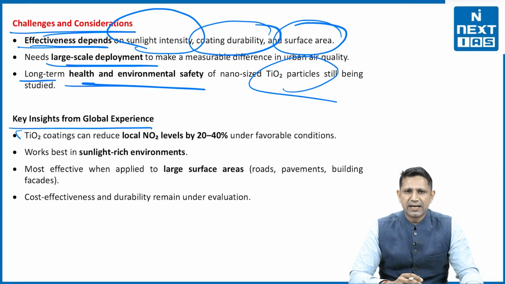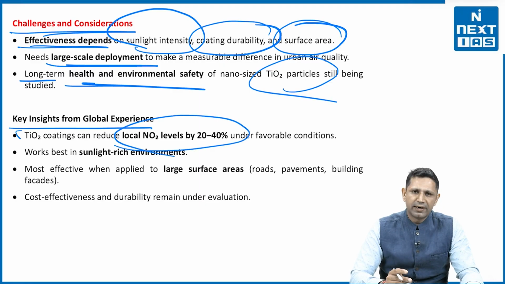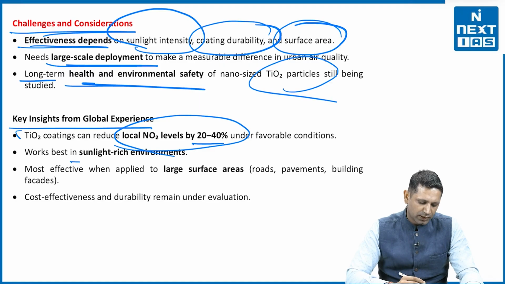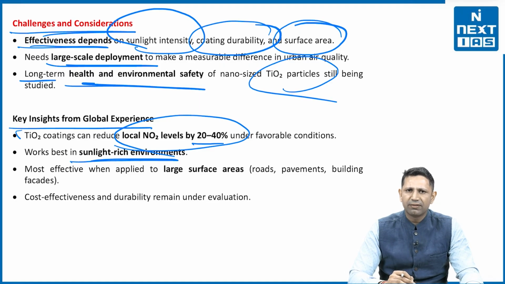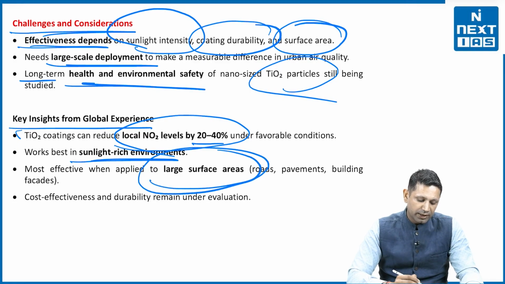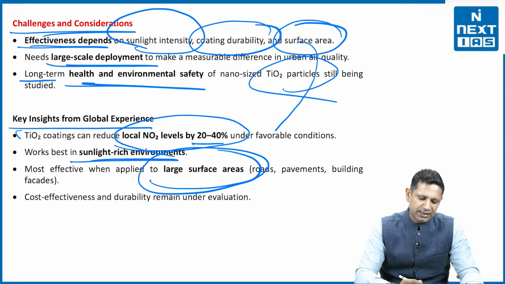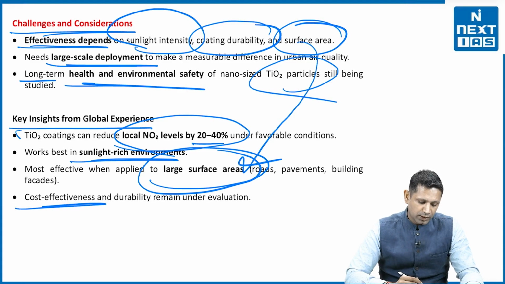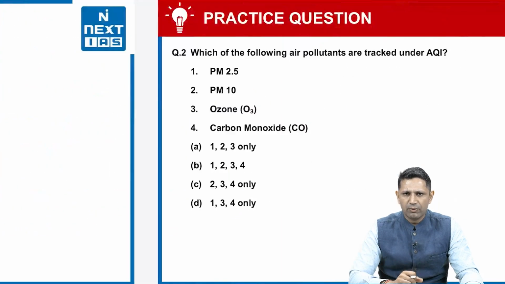Then what are the key insights from the global implementation of this titanium dioxide? The first is that it has decreased the levels of nitrogen dioxide by 20 to 40%. Secondly, it is very effective in the sunlight rich environment. Third, it is most effective when applied on a large surface area. So the surface area requirement will be there. And lastly, it is cost effective and durable when it was evaluated.